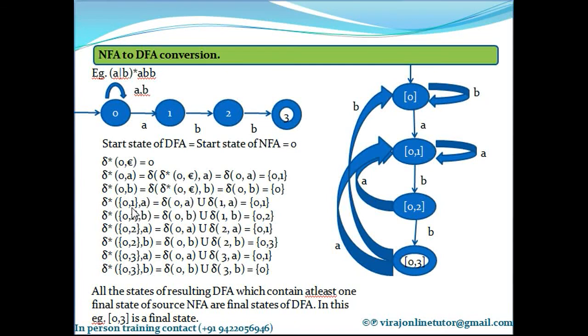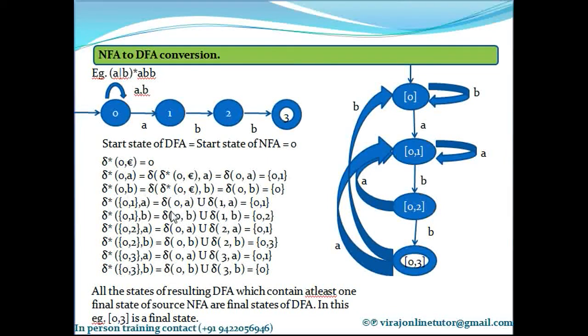Delta asterisk of 0 comma 1 on a is equal to delta of 0 comma a union delta of 1 comma a.